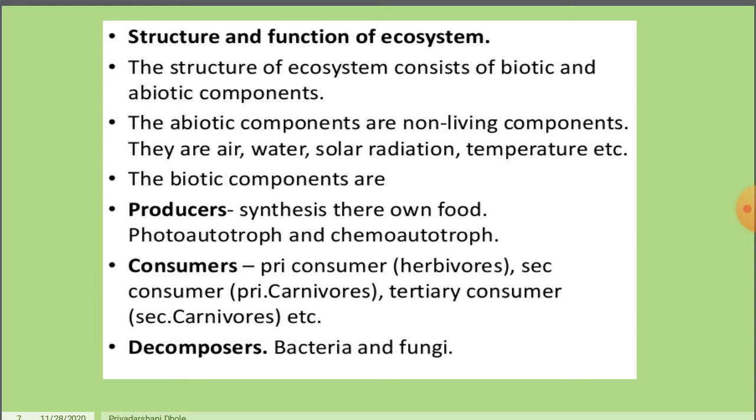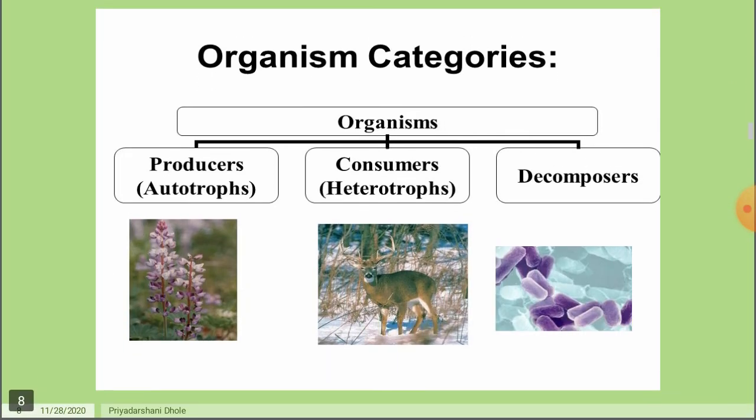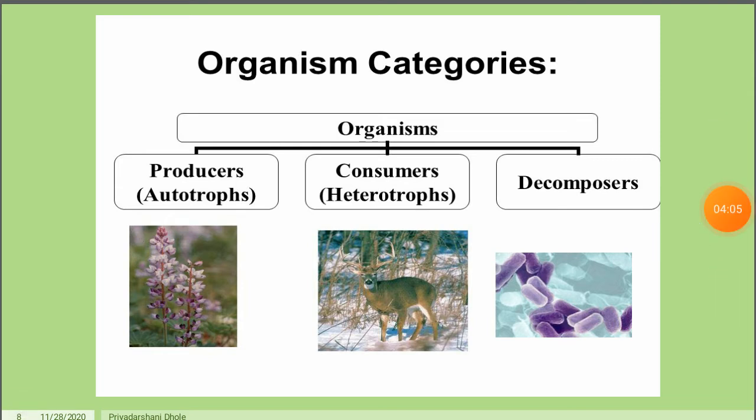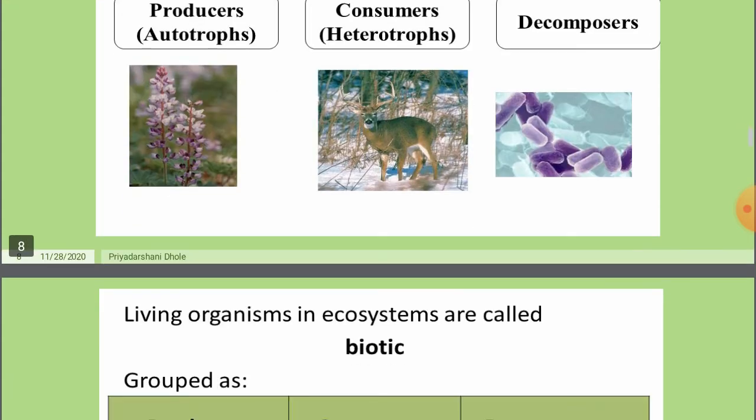They depend on the dead bodies of these consumers, and examples are bacteria and fungi. These are the organism categories. First is the producer. These are autotrophs. Consumers are heterotrophs. These consumers depend on the producer. And third is the decomposer. They live on the dead bodies of these consumers.